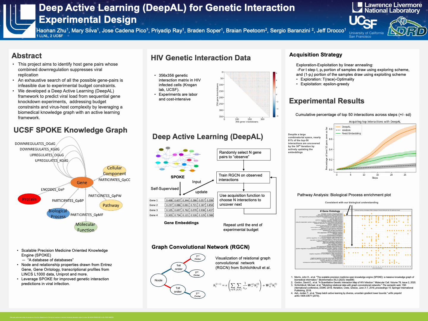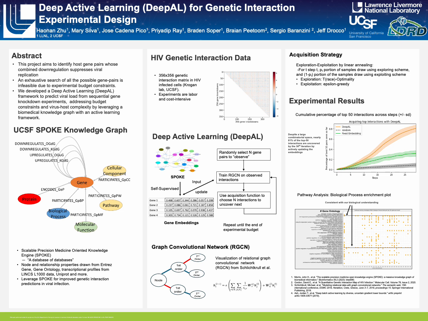In the next figure, we summarize our deep active learning framework using a flowchart. At the first step, we utilize a self-supervised machine learning approach to summarize the information of the SPOKE knowledge graph into numerical embeddings, where each numerical vector represents a node from the SPOKE graph.